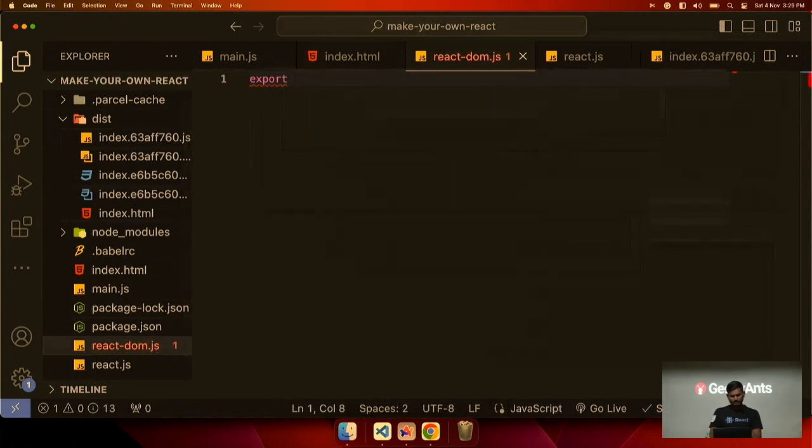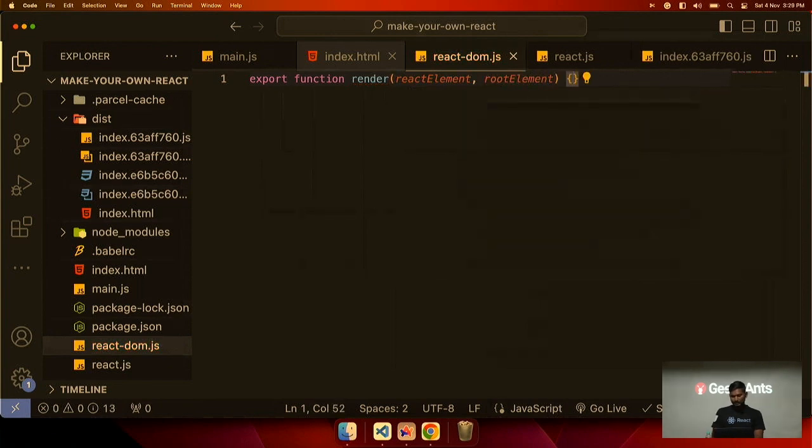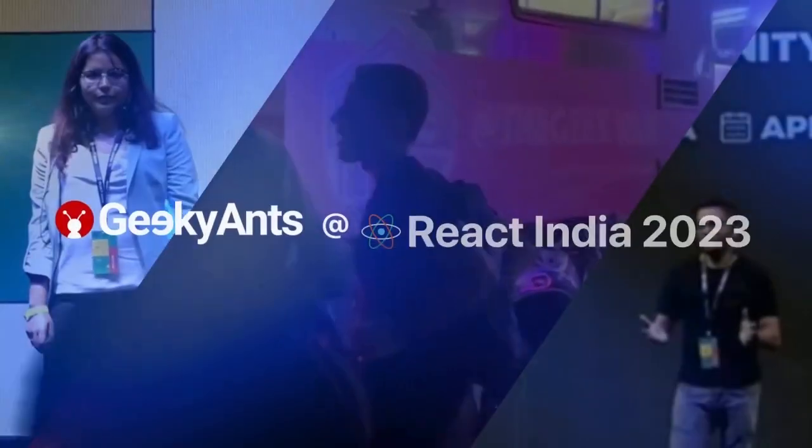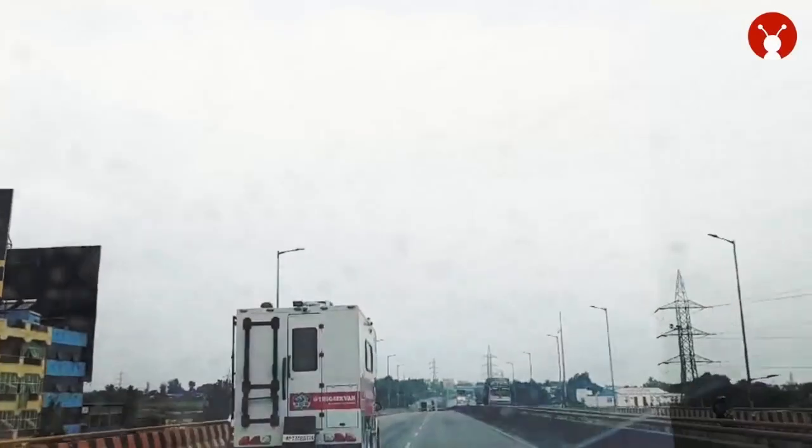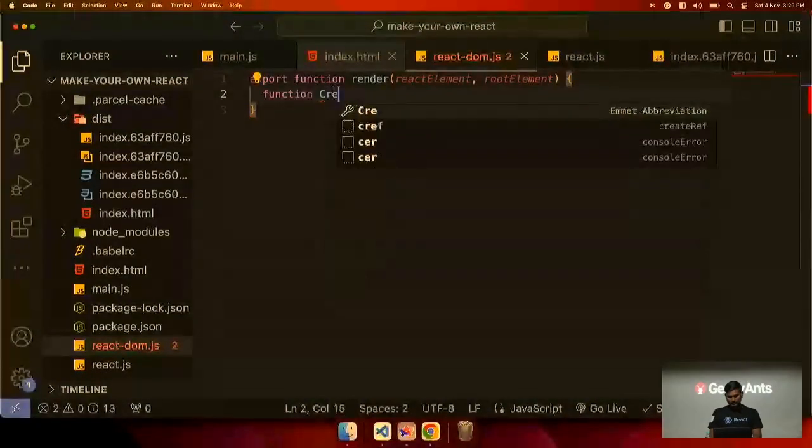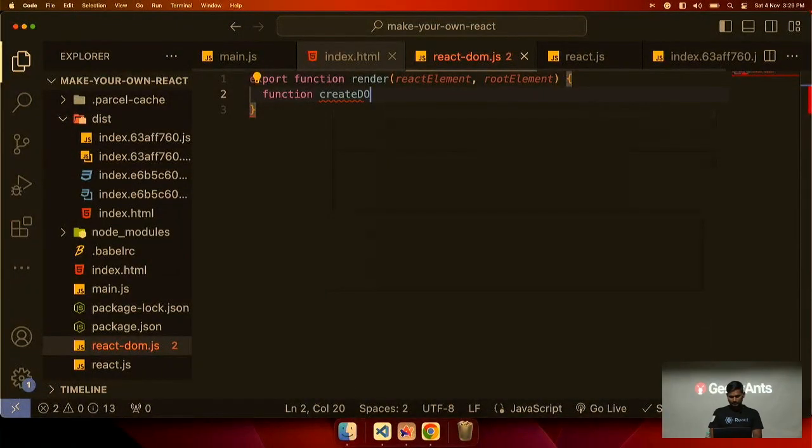So let's create our React DOM render function. I will create a function, export function render, and it will receive two things. One is the React element, that JSX we are passing, and the second is the root element that we have selected. Of course, you can name anything you want, ABC, anything, but that will be difficult to handle. Now we will create a function, createDOMElement.